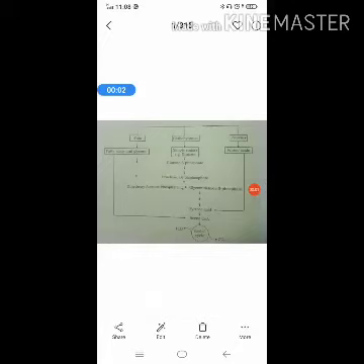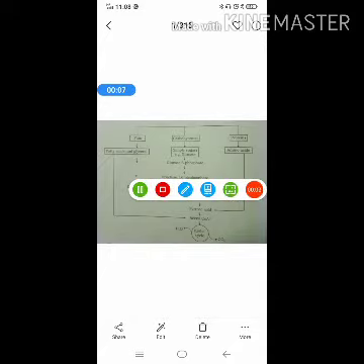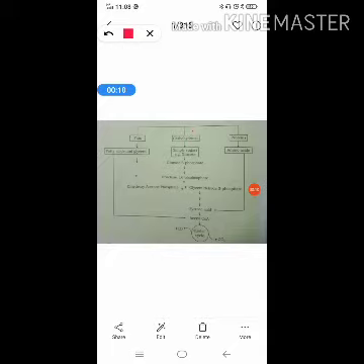Here you can see three types of respiratory substrates. They are fat, carbohydrate and proteins. If carbohydrate is the respiratory substrate, the pathways that occur in respiration are glycolysis and the Krebs cycle, which we have studied. So if carbohydrate is the respiratory substrate, we see glycolysis, and after that the Krebs cycle.